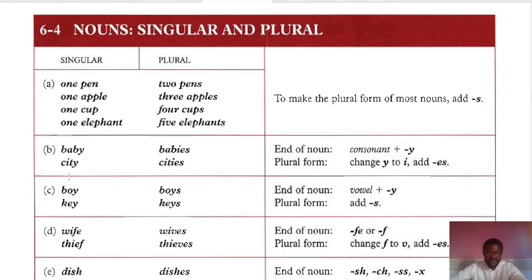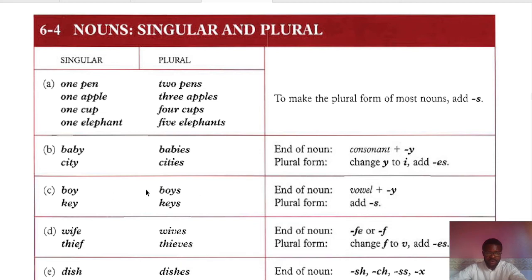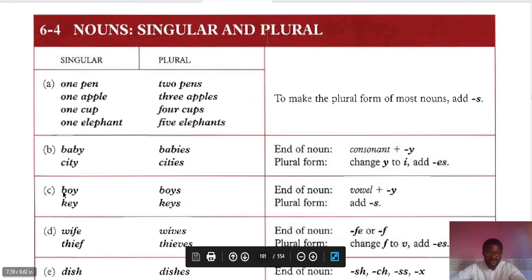What about when the letter that comes before the y is a vowel? As in this case of boy, O is a vowel. So we don't need to change the y to i, we just add s at the back of our noun. Same goes for key. See this one, we just add s because E is a vowel.